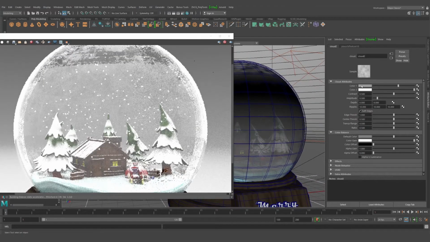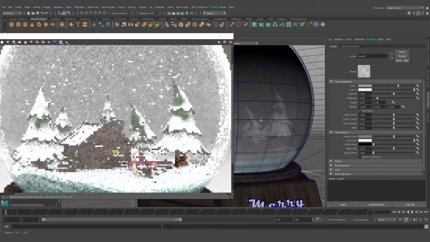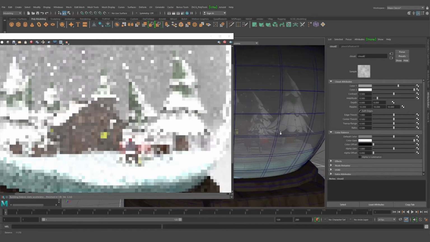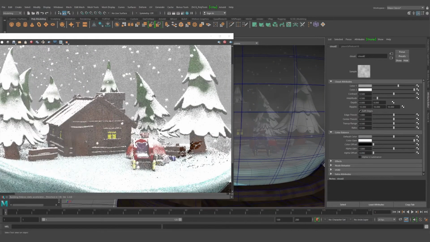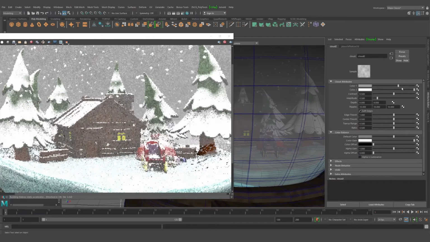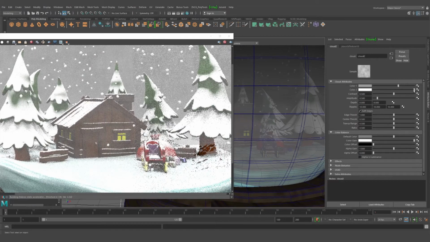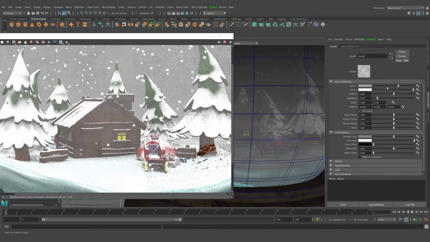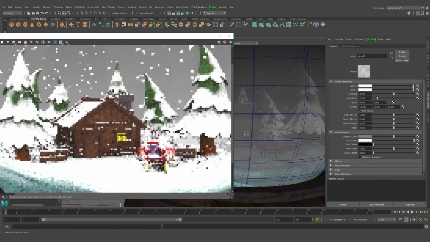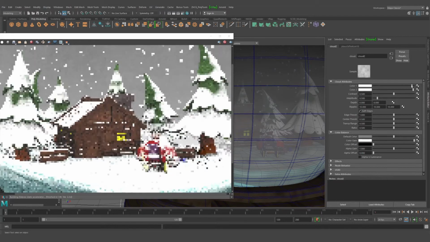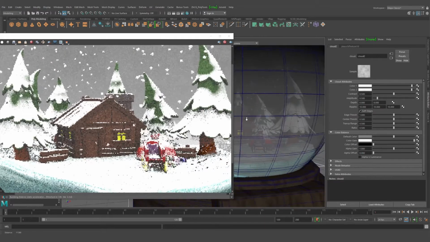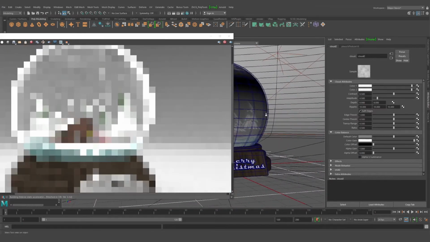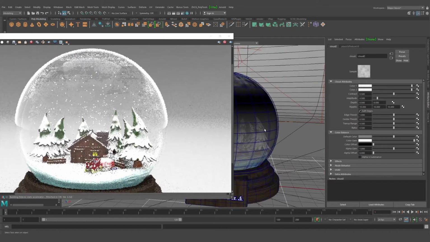Probably I will play with the color, as I want to have better visibility inside this bulb. So I will reduce a bit the color 2, and will increase the color 1 closer to the white. And let's see how it will look.